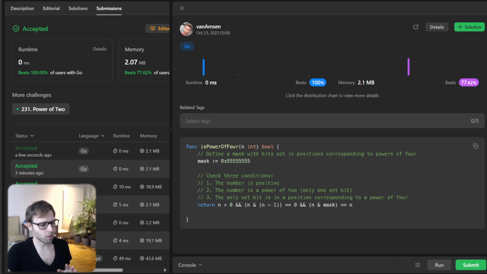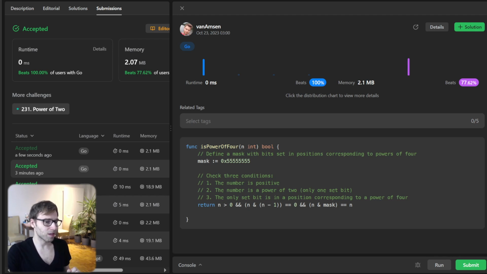For other programming languages, the second approach is faster, because it uses direct math to calculate, so it's really efficient. And this bit mask, 55555555, has set bits in all the positions where a power of 4 would have its only set bit.